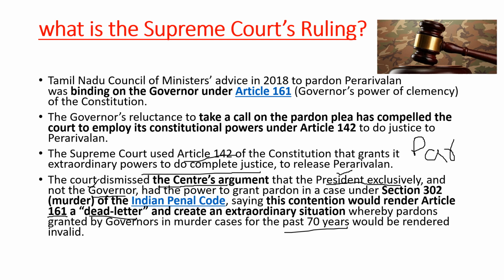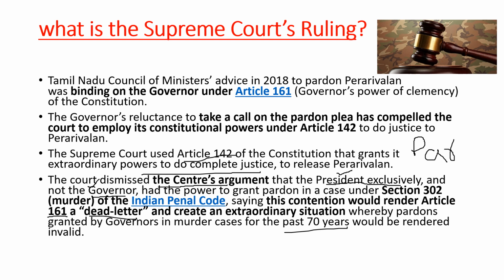But whereas if the governor pardons a person, the person cannot be released as such, but the death sentence can be commuted to life sentence or other lesser punishment. And later, the second time, the governor can set him free.